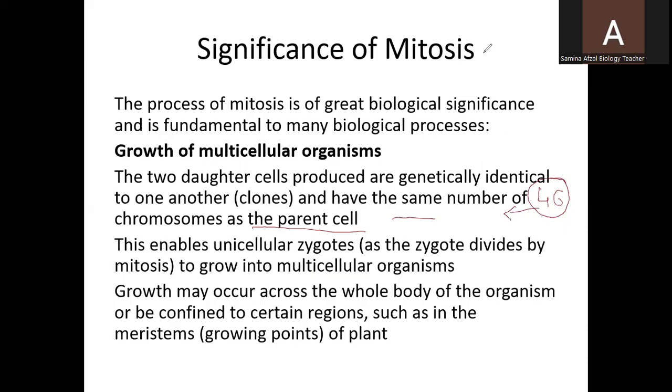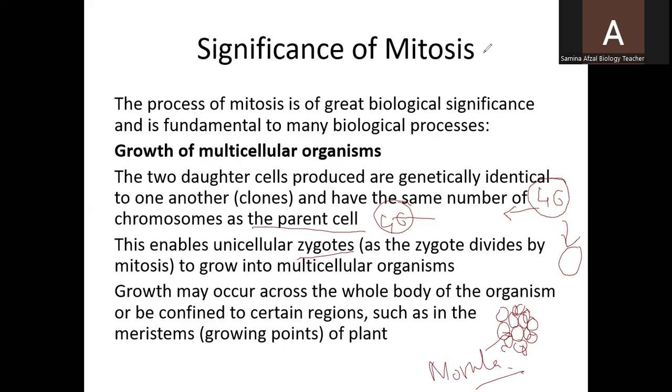It enables unicellular zygotes, meaning the zygotes have 46 chromosomes, to grow into multicellular organisms as the zygote divides by mitosis. The zygote is a unicellular organism and then growth takes place. The zygote divides into many cells, and as a result it becomes a ball of cells which is called the morula.